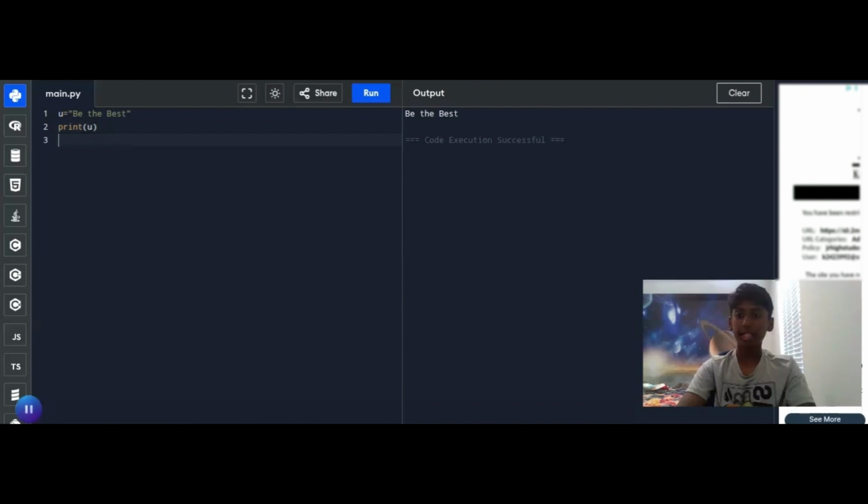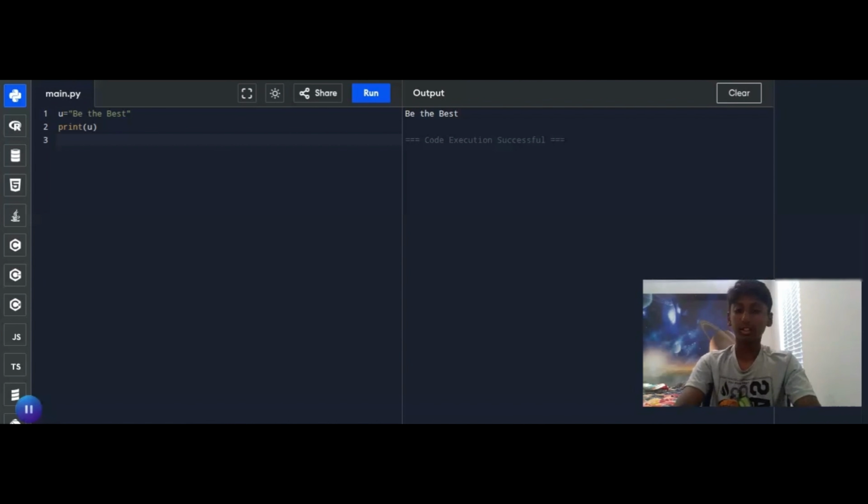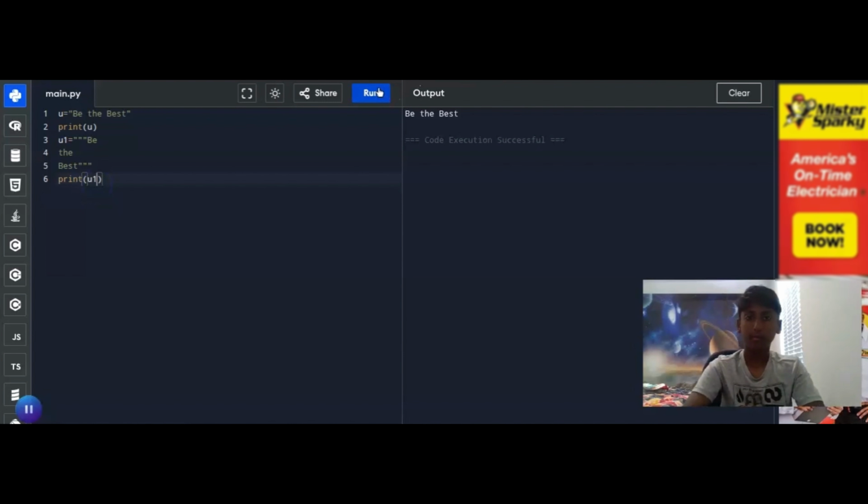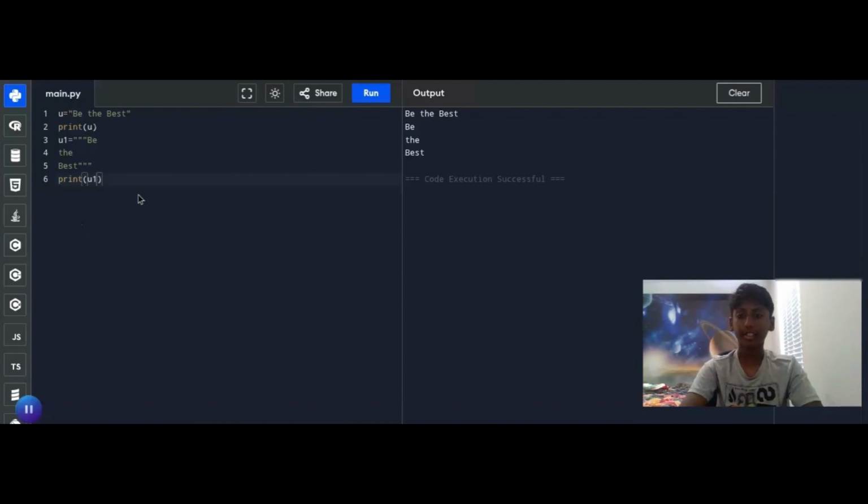Okay, now that you know the basics of a string, let's have some fun with it. I'm going to show you how to put the same string in multiple lines. So let's put a new variable, u1 equals, to put it in multiple lines, we have to triple quote, be the best, close our triple quote. Then let's print u1, be the best. See, it prints u1, which is putting it on all different lines.